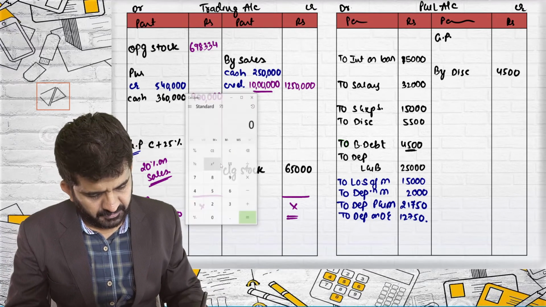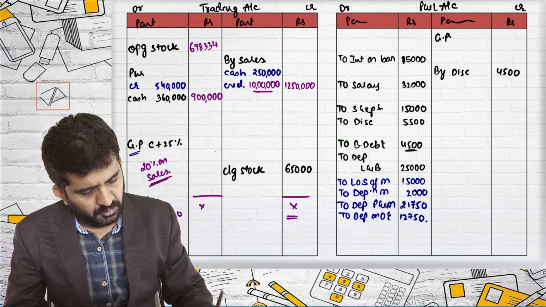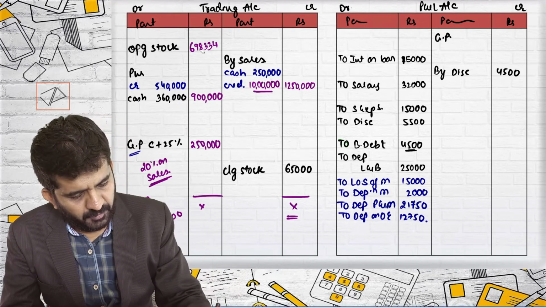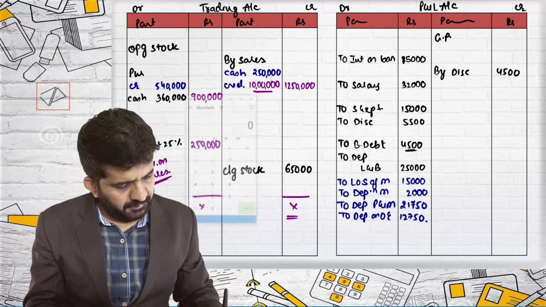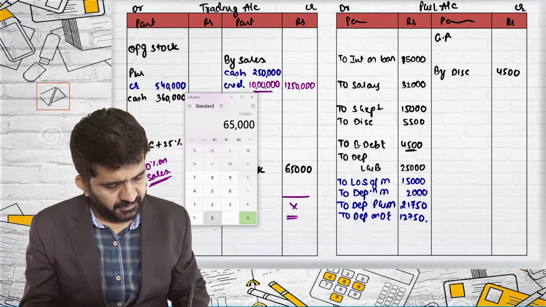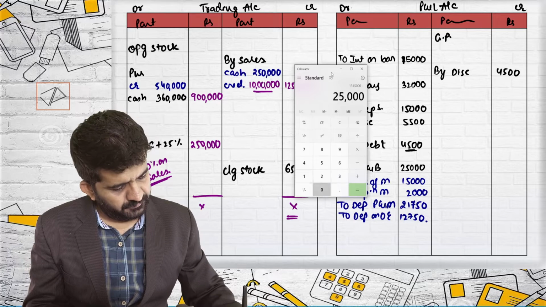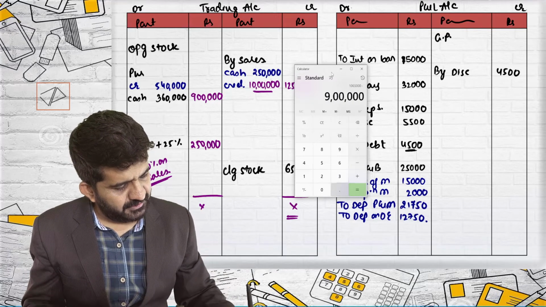12,50,000 into 20% is 2,50,000. So my opening stock will change, right? Opening stock will be 12,50,000 plus 65,000 minus 2,50,000 minus 9 lakhs.